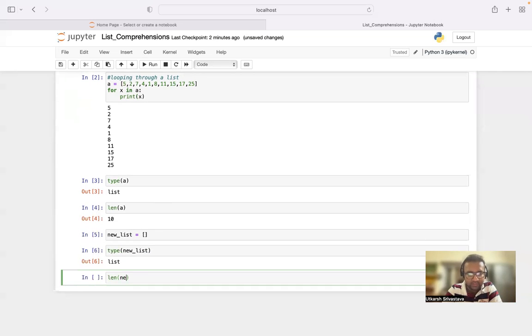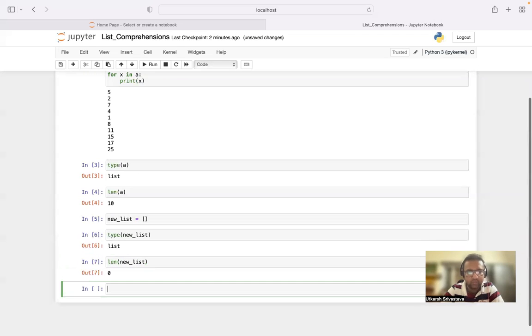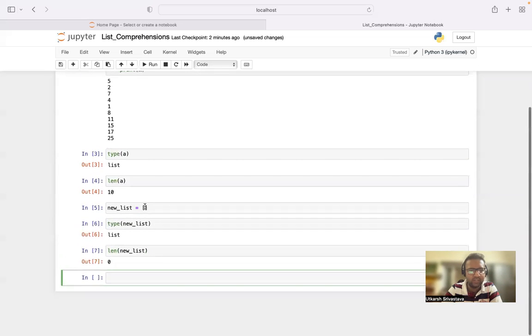Let me check its length. It will show me a 0. Why? Because it is an empty list. It does not have any element, so it won't show any count. It will show it as simply 0.